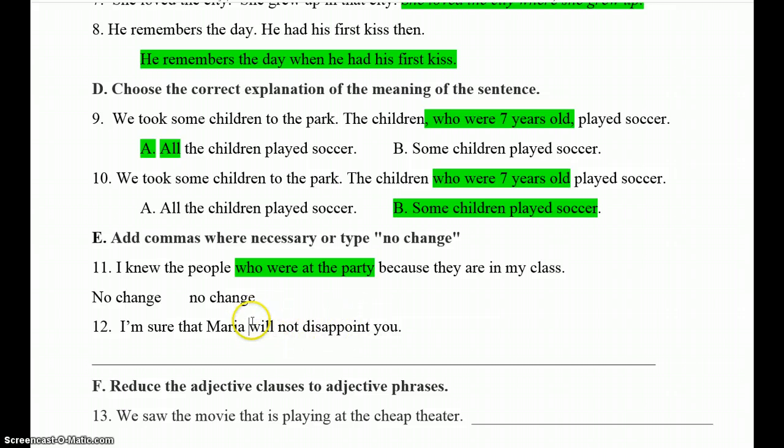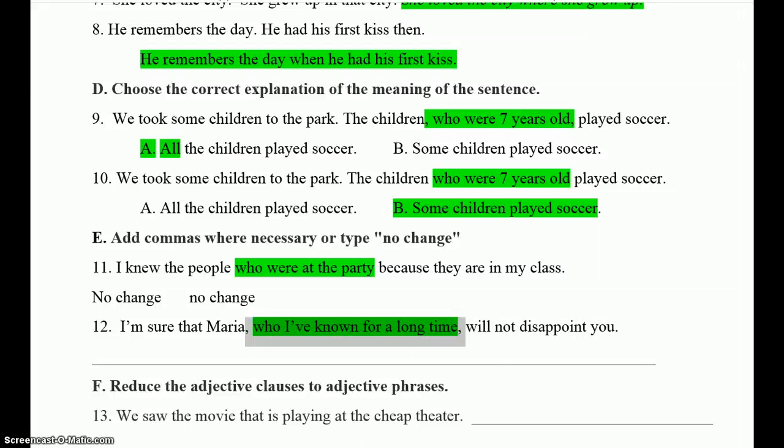So that clause obviously is just bonus information, additional information, by the way kind of information, which means it is a non-restrictive clause. Put the commas on there. Just identify that. All right. Now on the test, you can't only do that. You'd have to type the entire sentence to show where the commas go and everything. So you have to do a little bit of typing on that part.